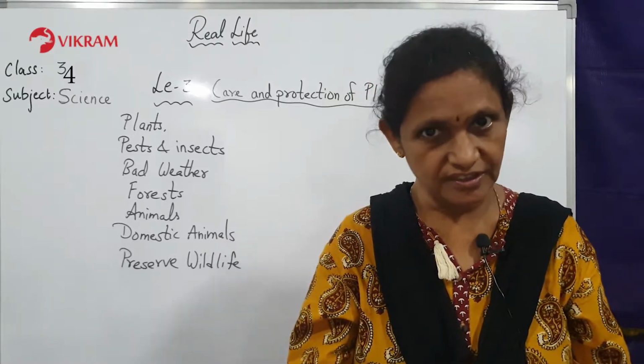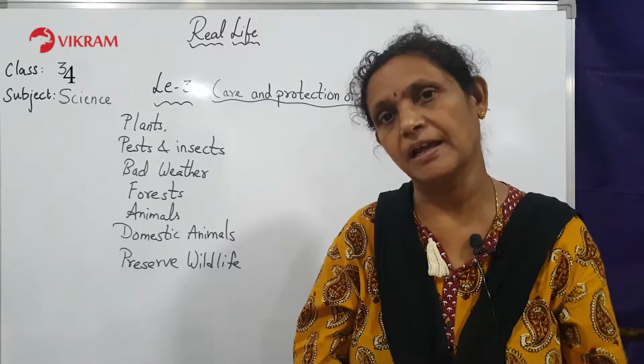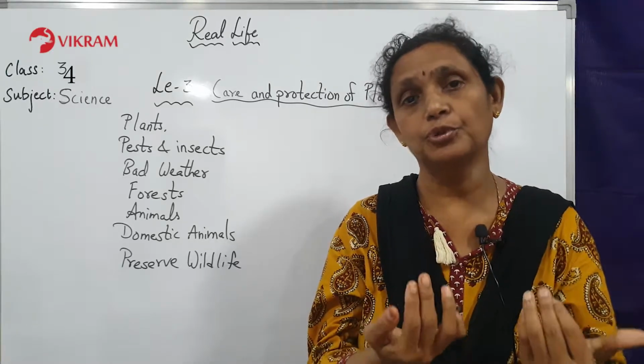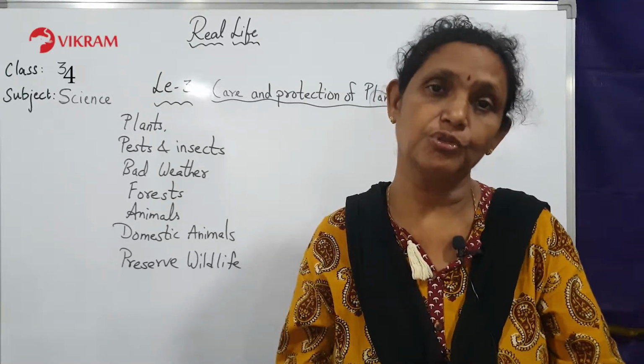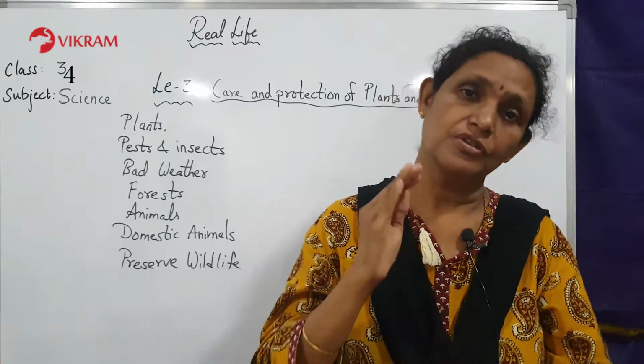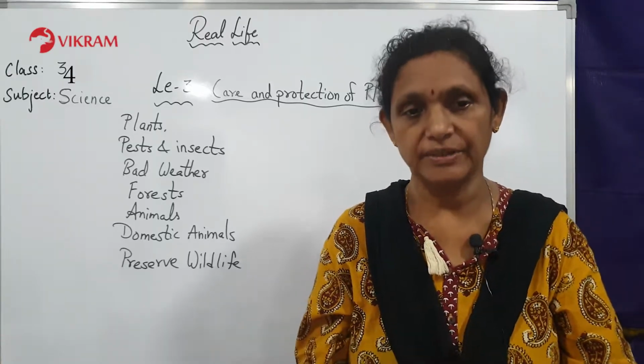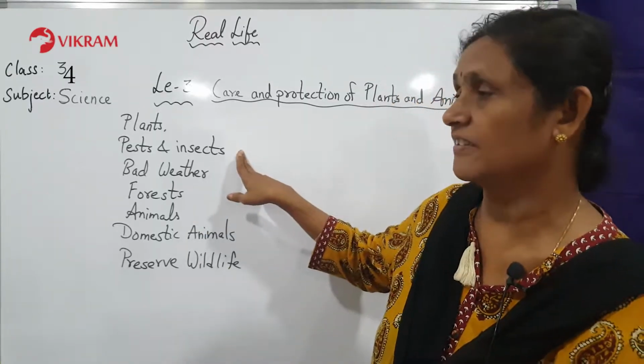Then only photosynthesis takes place, food can be produced by the plants, and you will get the food, even the animals also. So human beings and plants get food because proper watering and manuring should be done. Next we will talk about the pests and insects.